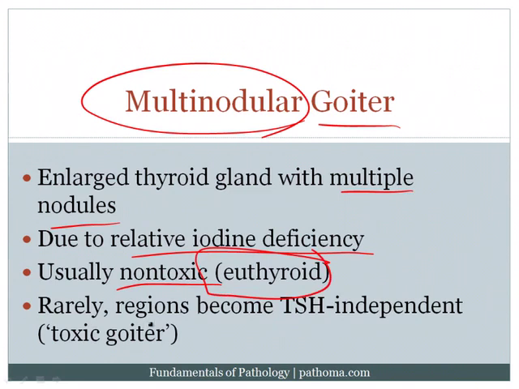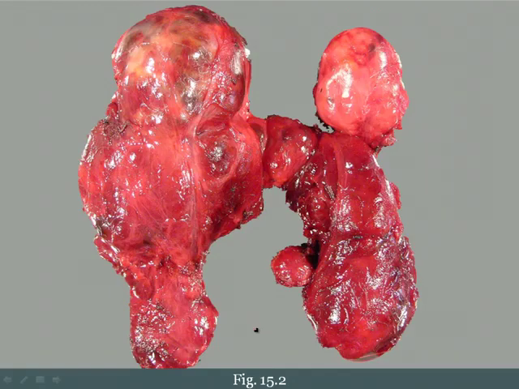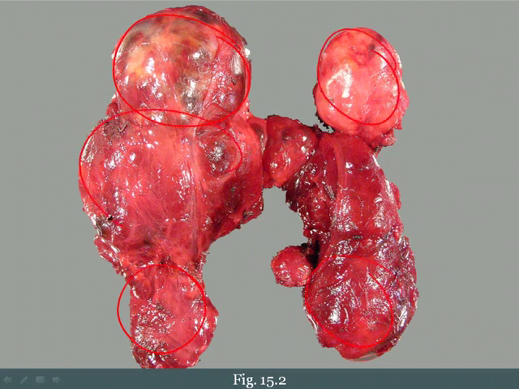However, regions can rarely become TSH independent, especially on board exams, and that would then result in something called a toxic goiter, where the thyroid gland begins to secrete excess thyroid hormone, but not under the control of TSH. Here's a picture of a multinodular goiter. What you see here is you've got enlargement of the thyroid gland, but you can see that it's composed of a bunch of these nodules.